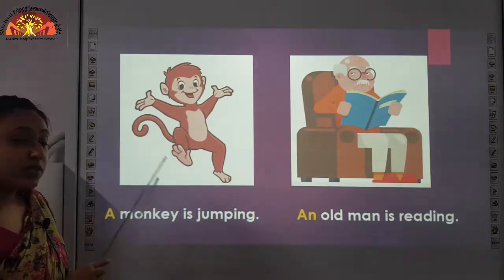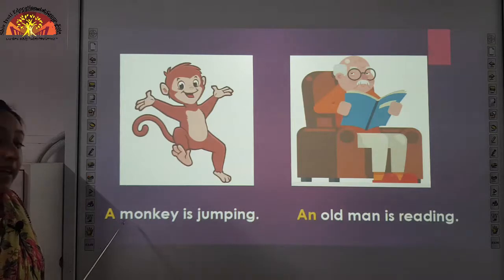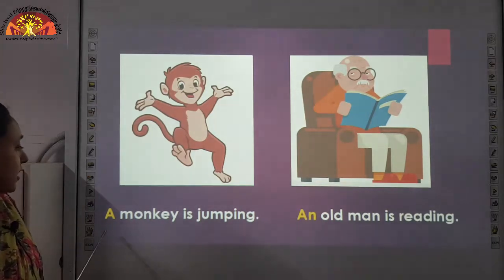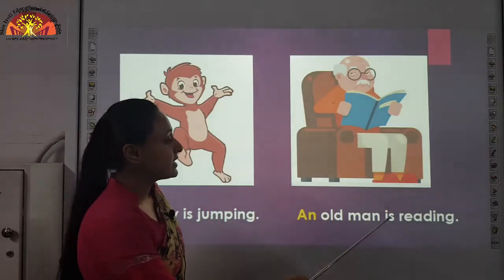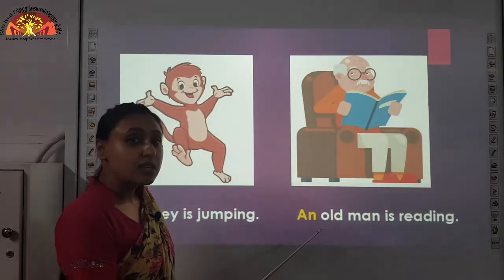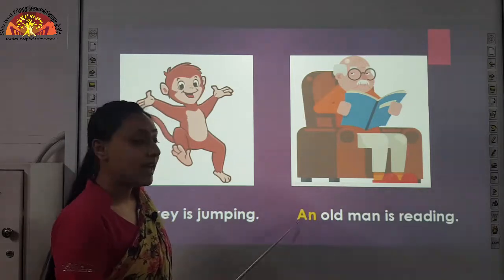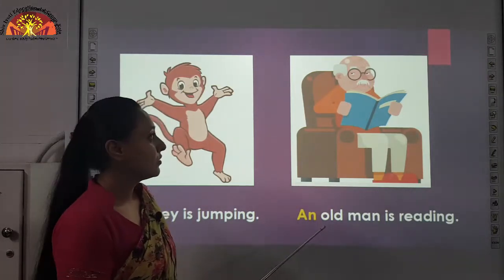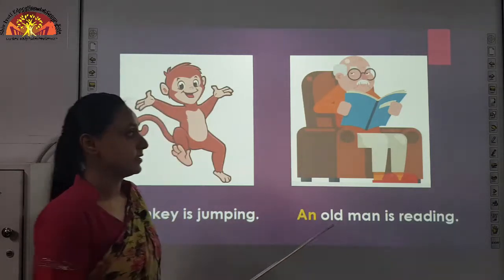You can see a picture of a monkey. A monkey is jumping. So, children, M is a consonant, so we use a. Next, an old man is reading. Here O is a vowel, so we use an before a vowel. So, an old man is reading.